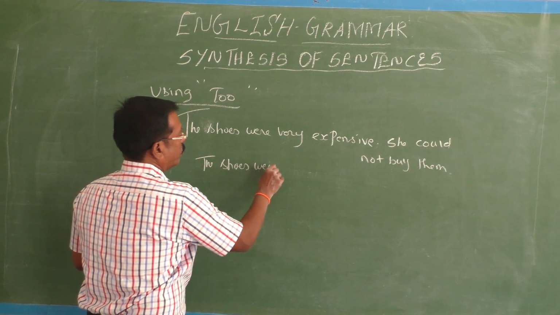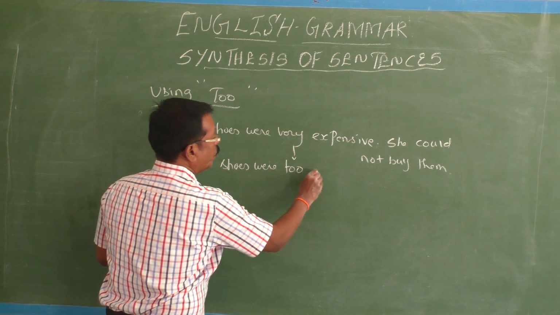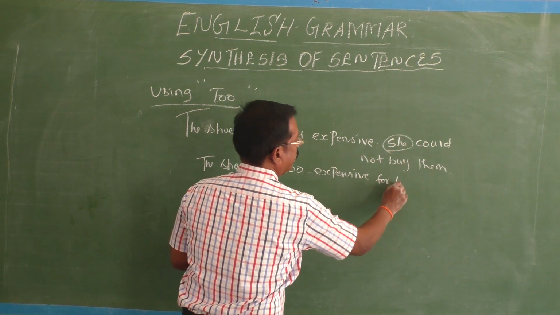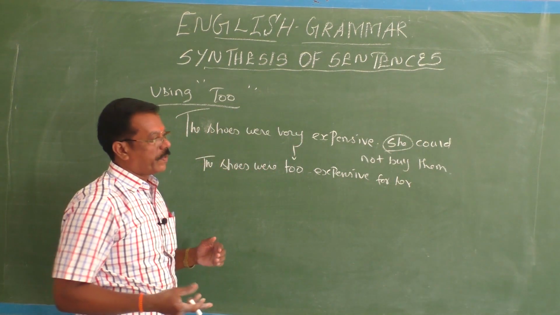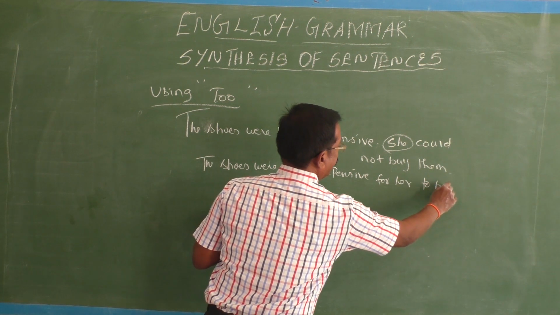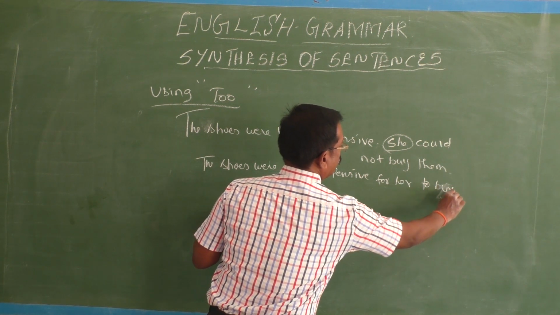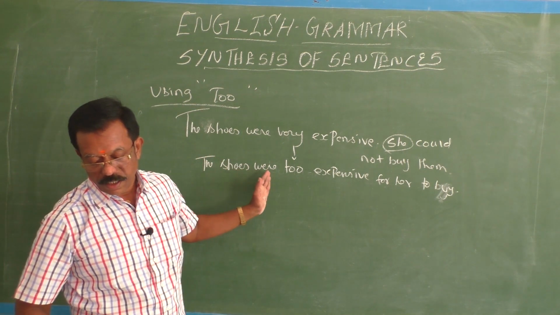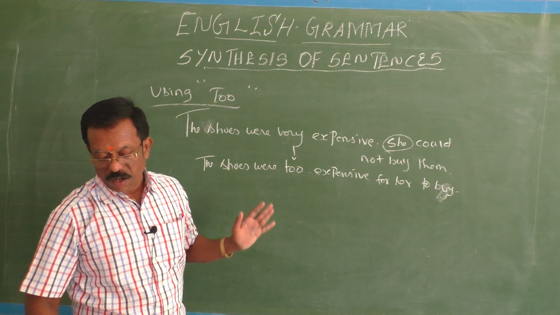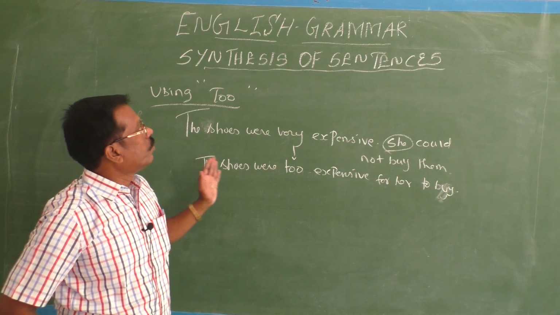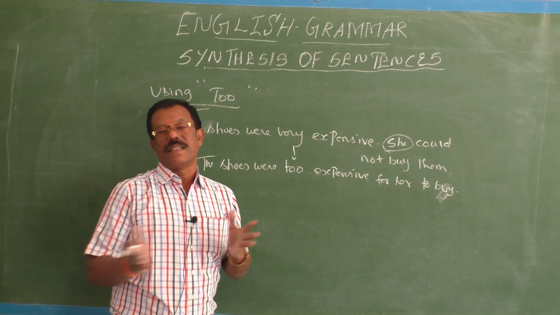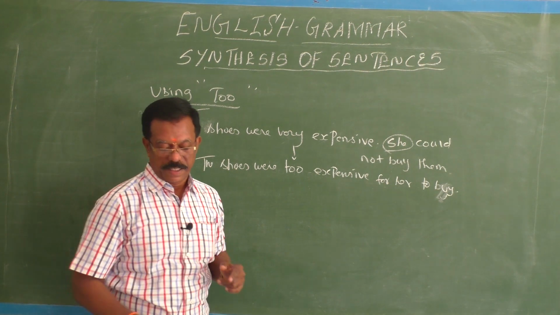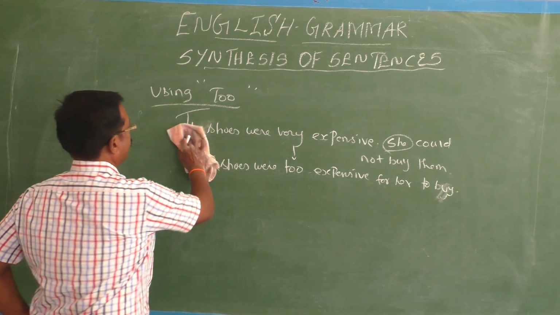The shoes were too expensive for her to buy. That's all. So the shoes were too expensive for her to buy. Okay. So by using this too, you can synthesize the given single sentences into one simple sentence. Okay, fine. Next, using having been.